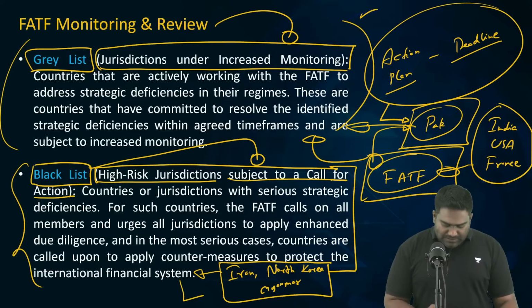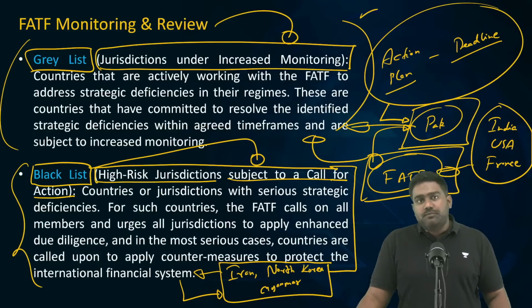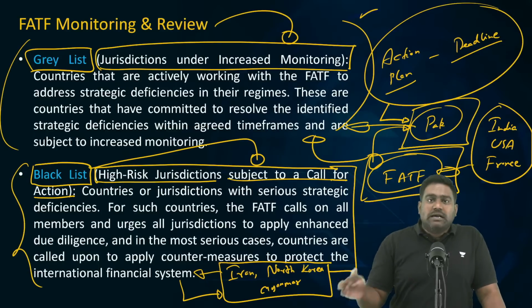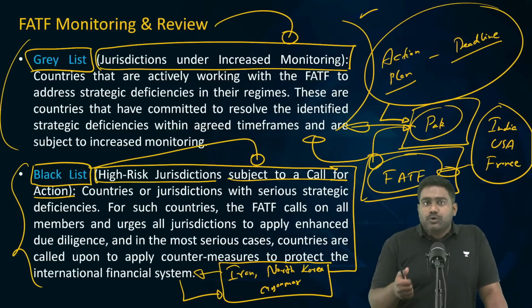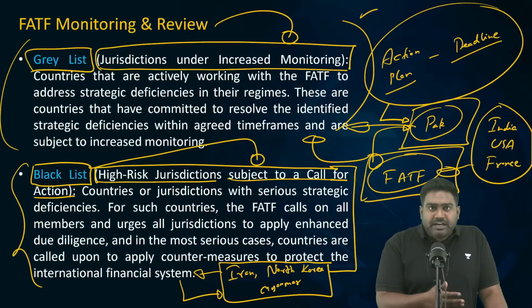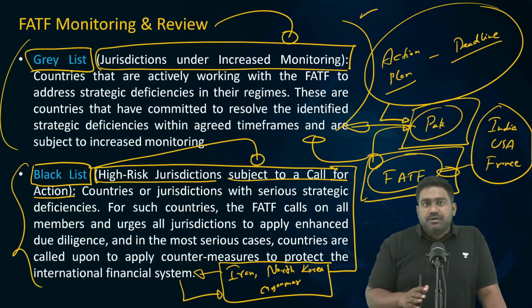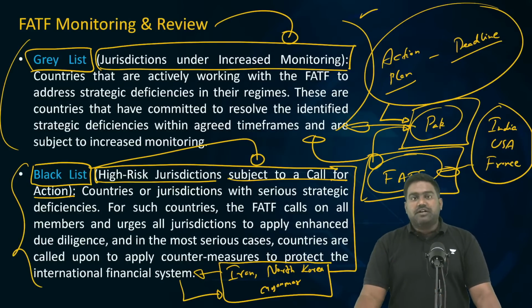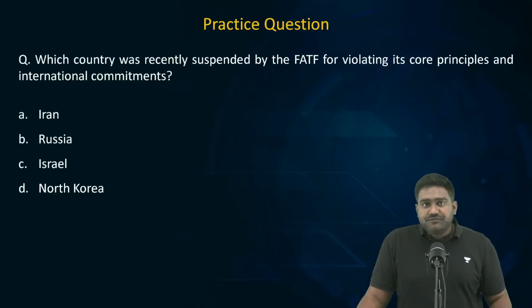So this will cripple the economy of these nations. You will be cut off from the global economic system. You can't access international loans. You can't access international markets. You can't get foreign capital. You can't trade with others. Your sovereign credit rating will go down to junk status. So this will crash the economy of that nation. That's why FATF's penal measures are quite effective.